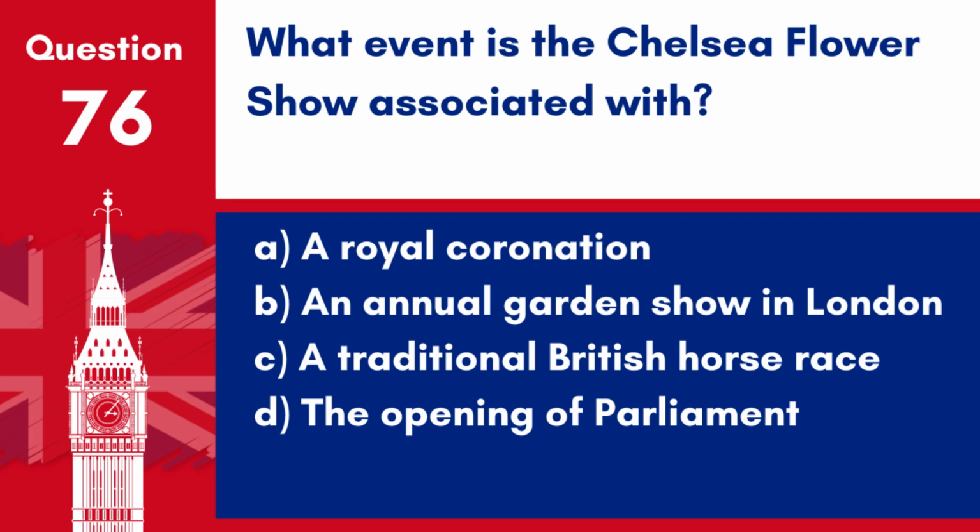Question 76. What event is the Chelsea Flower Show associated with? A. A royal coronation. B. An annual garden show in London. C. A traditional British horse race. D. The opening of Parliament.